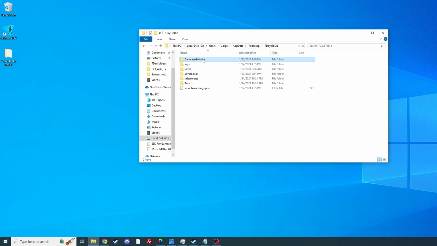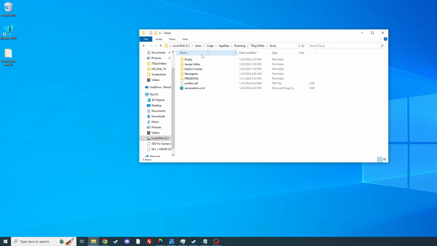If you're looking to back up the original untouched map, then this is what you would want to copy. But if you want where your normal save is, where you built a base and did all this looting and all kinds of stuff like that, you're going to go ahead and go in Saves.